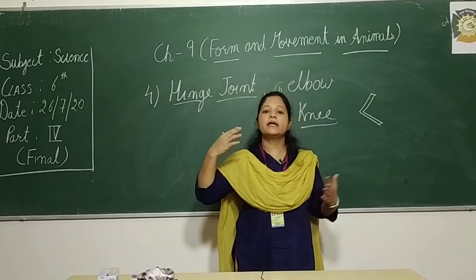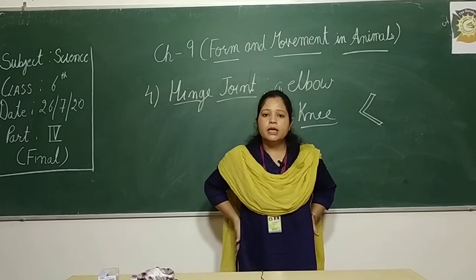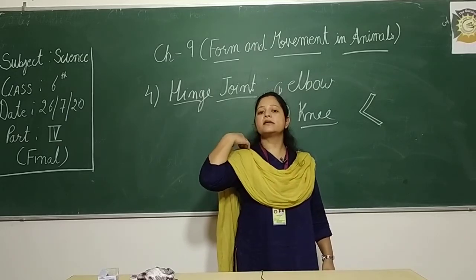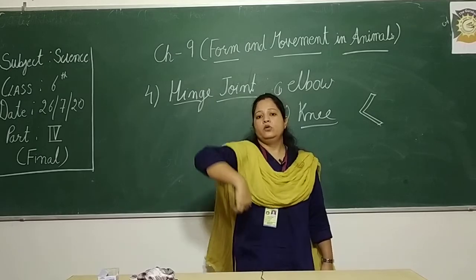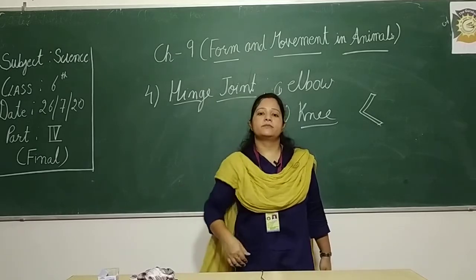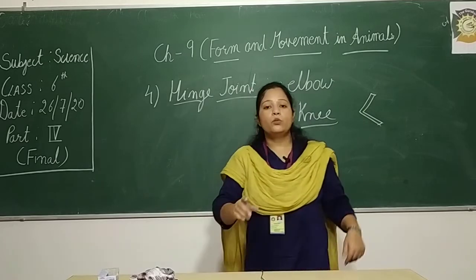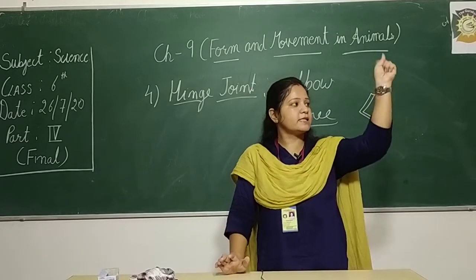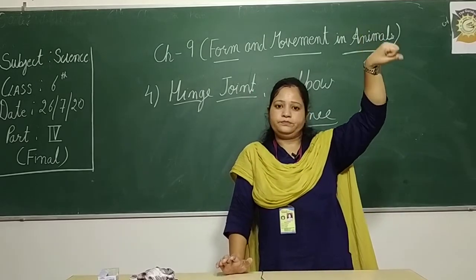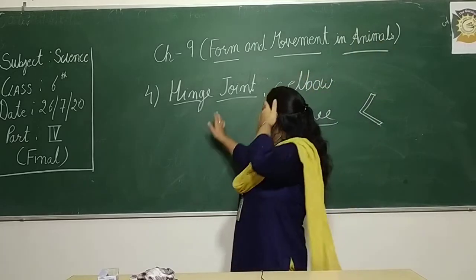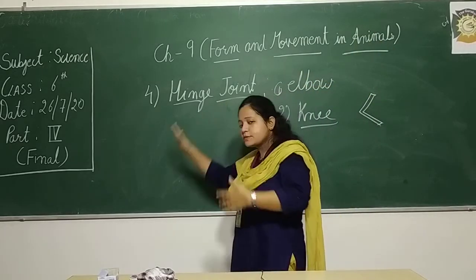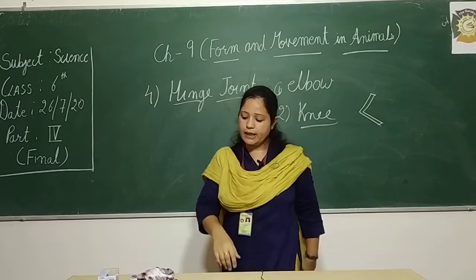It is present here in our hips, and here in the shoulders. So that's why we can show our movement. Third type of joint is called the gliding joint, which is present in our wrist like this. And the last one is called the hinge joint, which is present in our knee and the elbow.